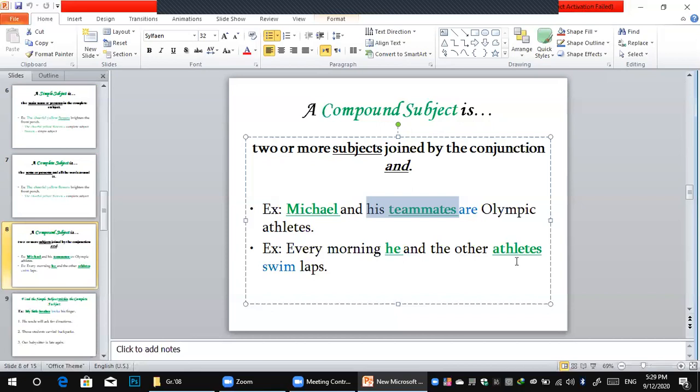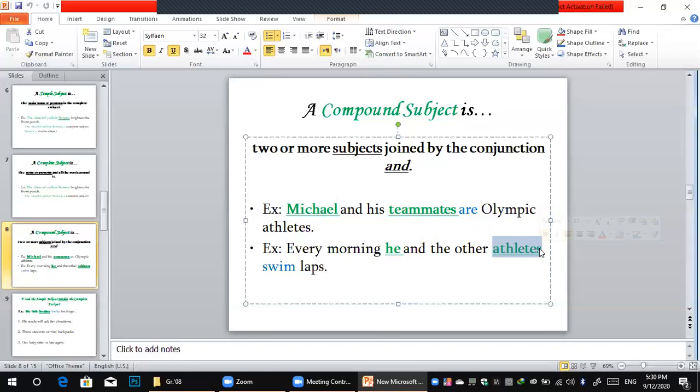And athletes, of course, is a noun. It means sportsman. So he and the other athletes swim laps. Here is the compound subject. Why compound? Because we have two or more subjects, one and two. Of course, more than two is also called a compound subject.